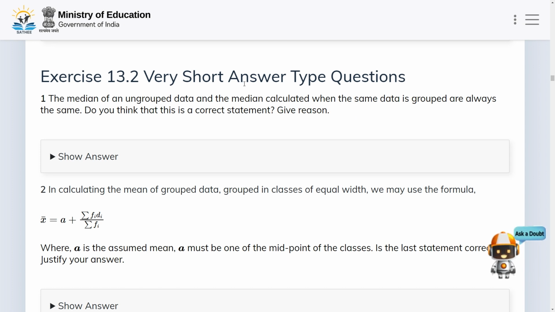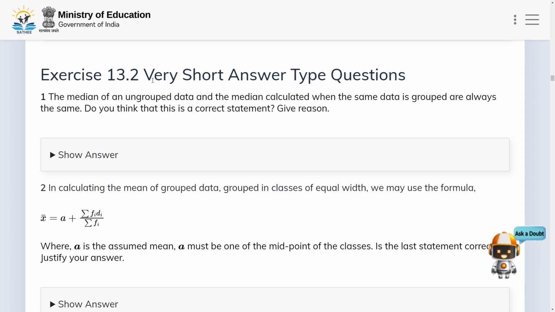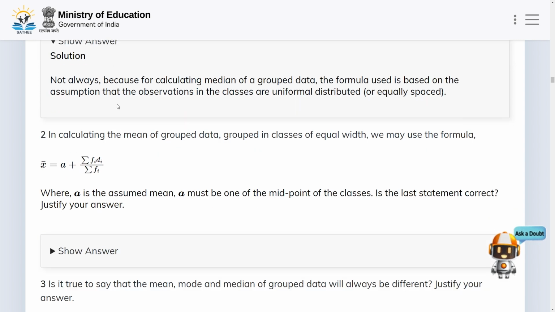In the first question, we have: the median of an ungrouped data and the median calculated when the same data is grouped are always the same. Do you think this is a correct statement? Give reason. No, not always, because the formula used for calculating the median of grouped data is based on the assumption that the observations in the classes are uniformly distributed, equally spaced.